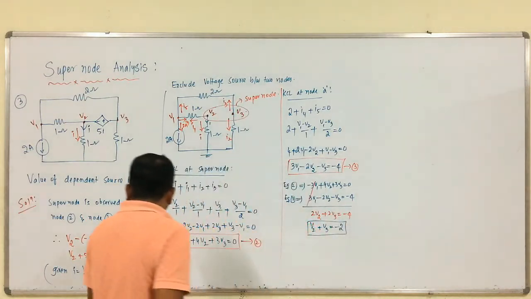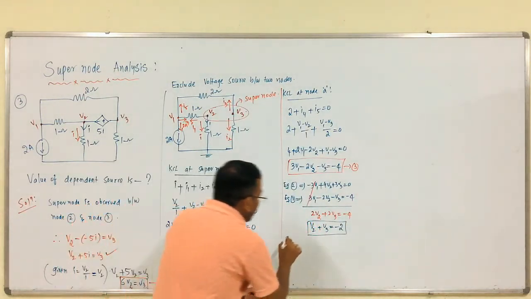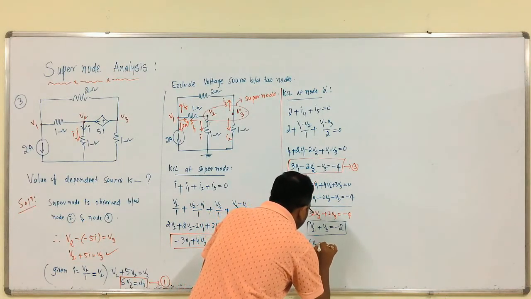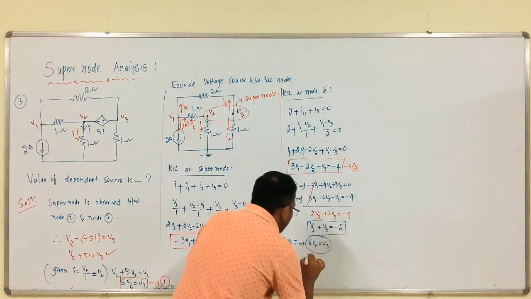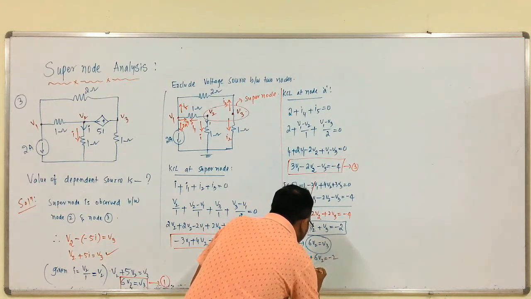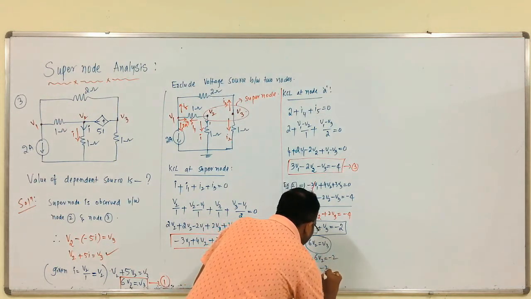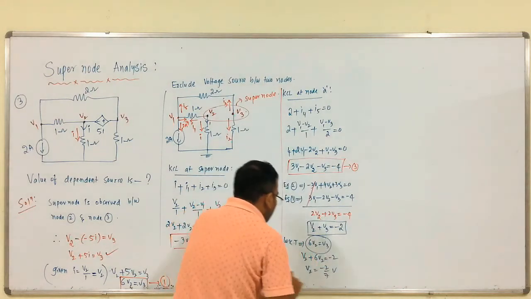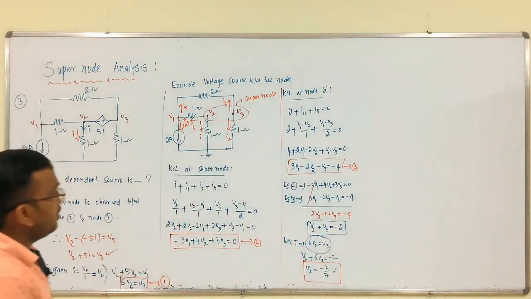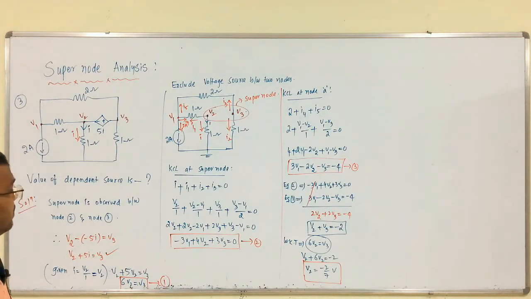right. But we all know that 6V2 is equal to V3. Therefore, V2 plus 6V2 is equal to minus 2. That is, V2 is equal to minus 2 by 7 volts. V2 is equal to minus 2 by 7, right.